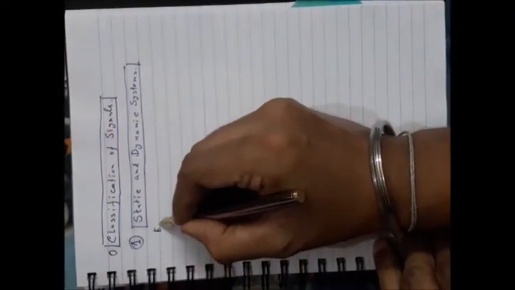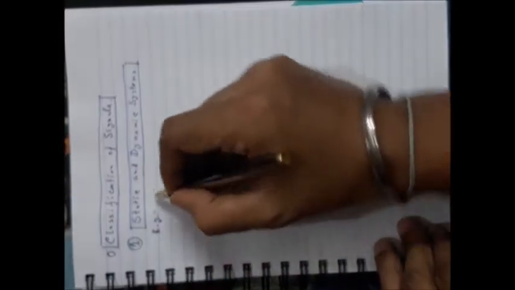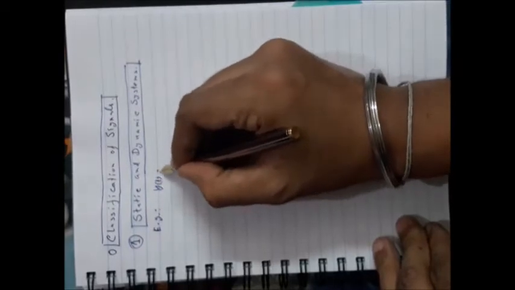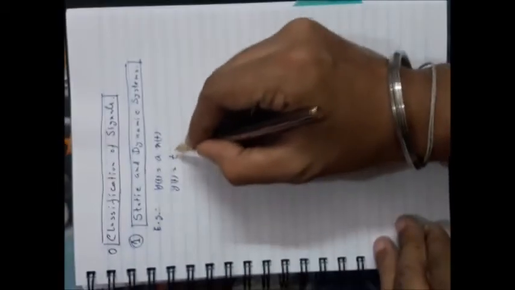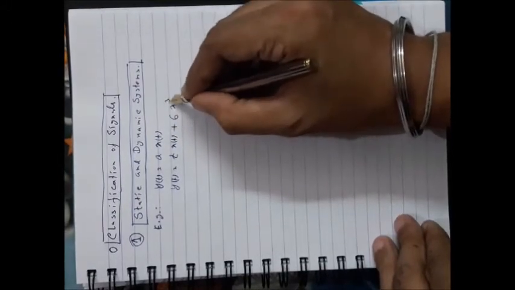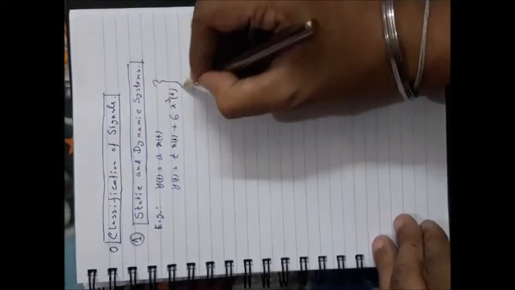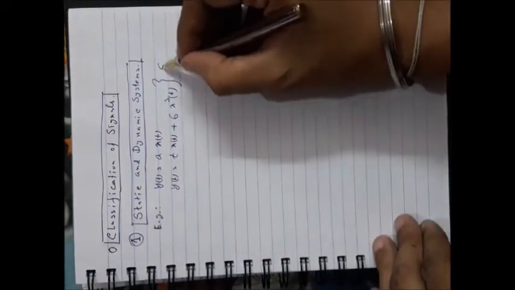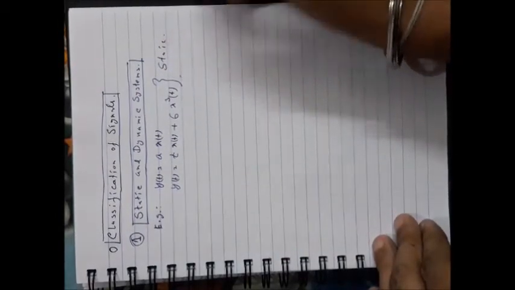Let us give you some examples that will clarify better. Suppose y(t) equal to a x(t). A is any constant. It is one example of static system. Another example is t x(t) plus, suppose, 6 x cube t, like this. These two are the static systems. Why these are static systems?